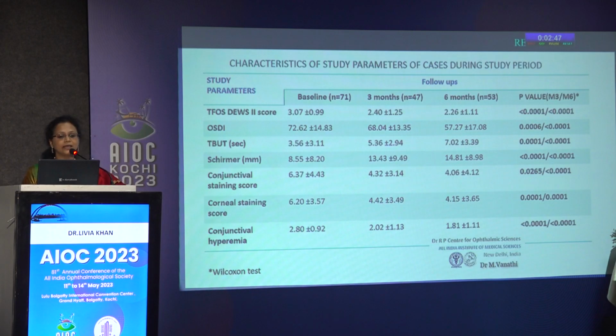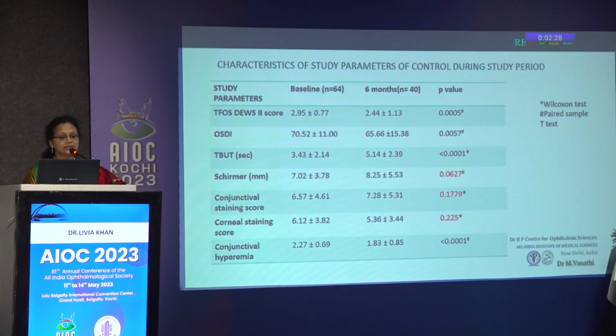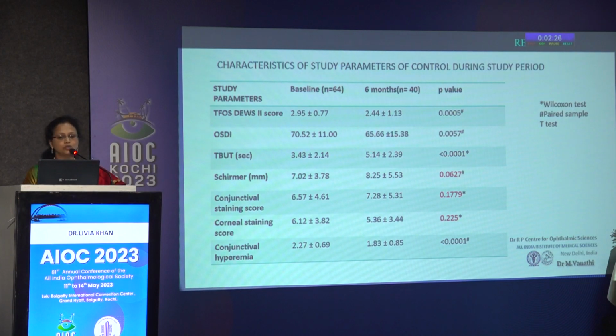When you look at the characteristics at baseline and at the 3rd month and 6 months follow-up, all showed a statistically significant improvement in the OSDI scores, the TBUT, the Schirmer's, the corneal and conjunctival staining scores, along with the conjunctival hyperemia scores as well, as compared to the controls group here.